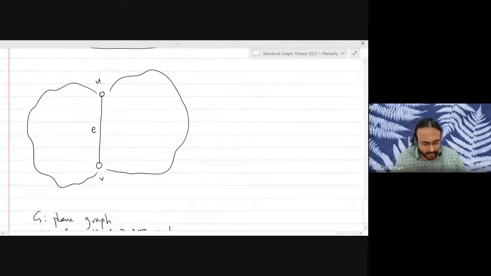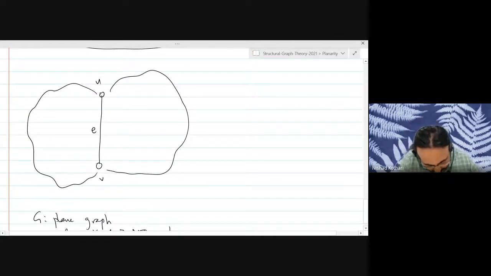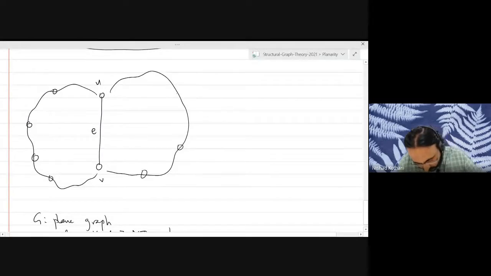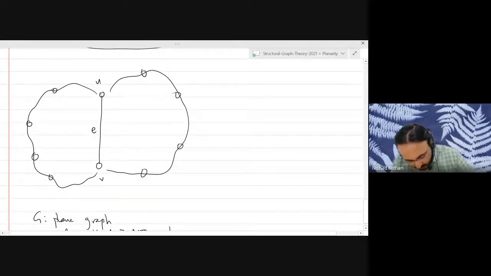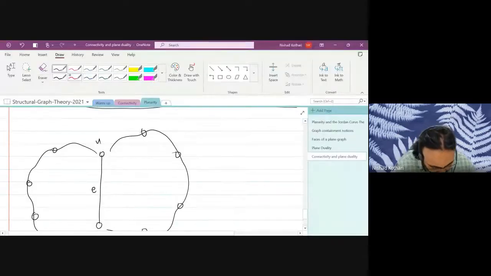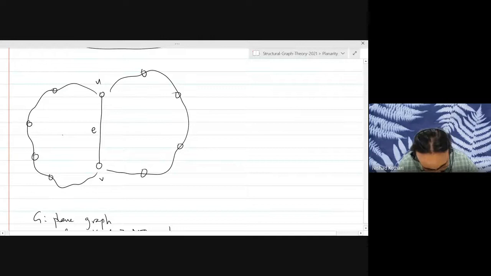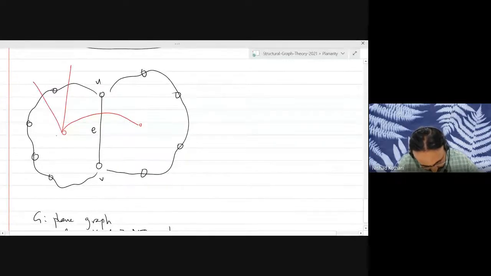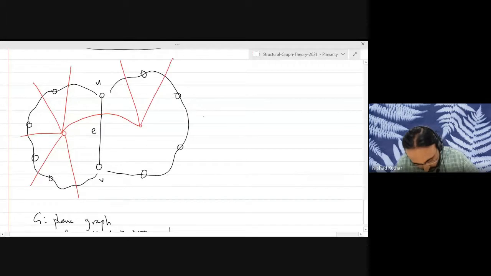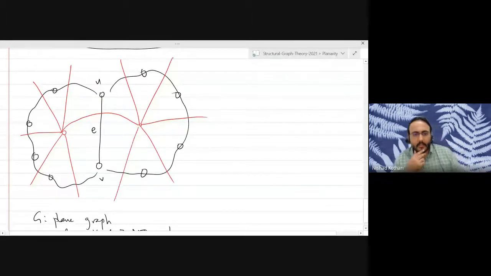Okay, and let's consider contracting this edge. So when you contract the edge, maybe first I'll draw the dual here, as we did before. So we have one vertex here, we have another vertex here. They are like this. And then we have a bunch of edges like this. This is the edge E star.